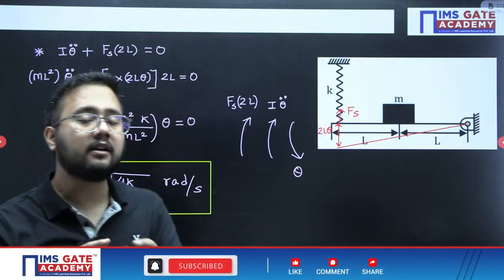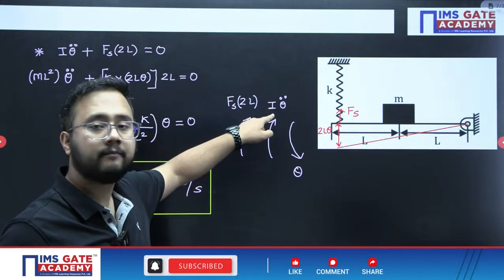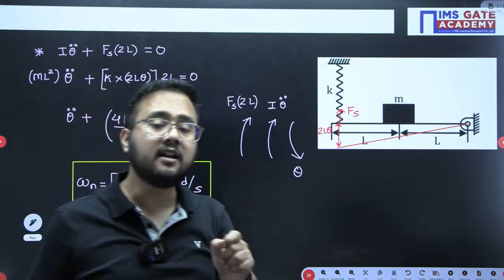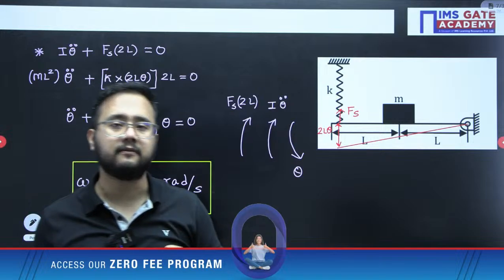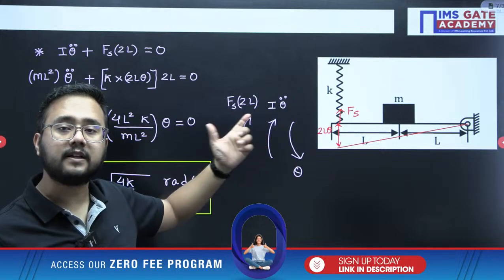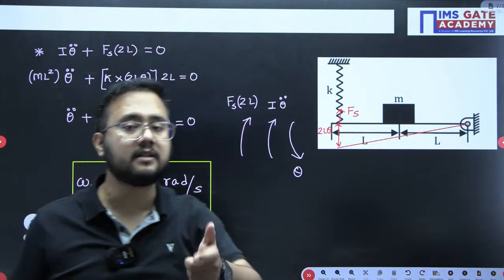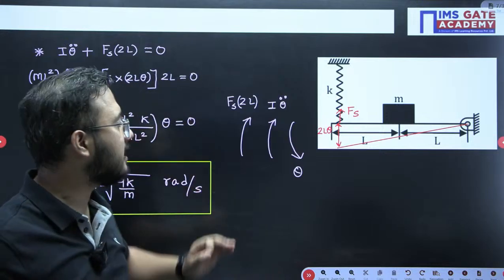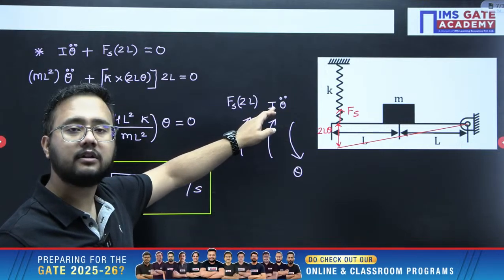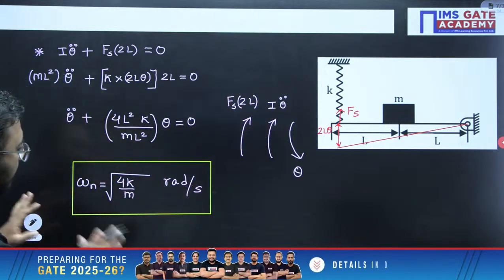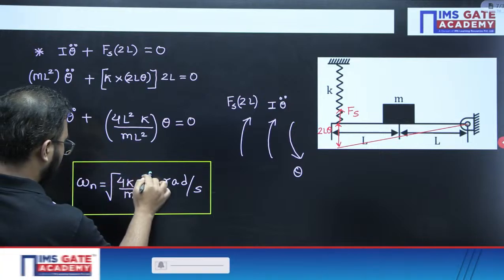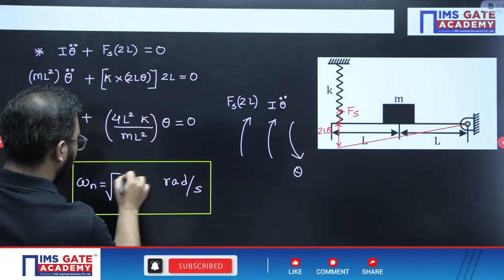And remember, where the mistakes mostly happen is while calculating I. I is the mass moment of inertia taken about the point where the rotation is considered. Again I am repeating, I is the mass moment of inertia of the system about the point where the rotation is considered. This is the most common mistake that happens while calculating I. So make sure that you are not making any mistake in the calculation of I, right? So from there you will get the answer 4k by m.